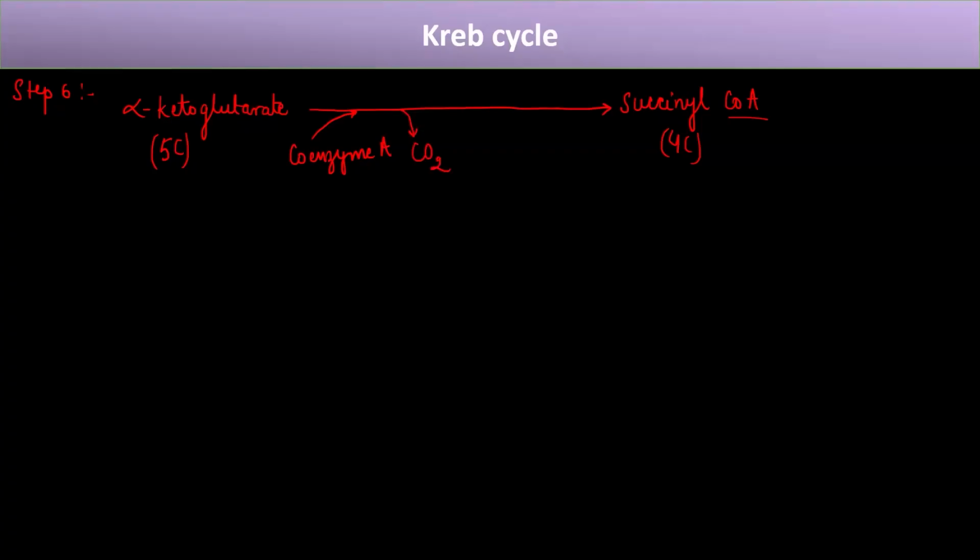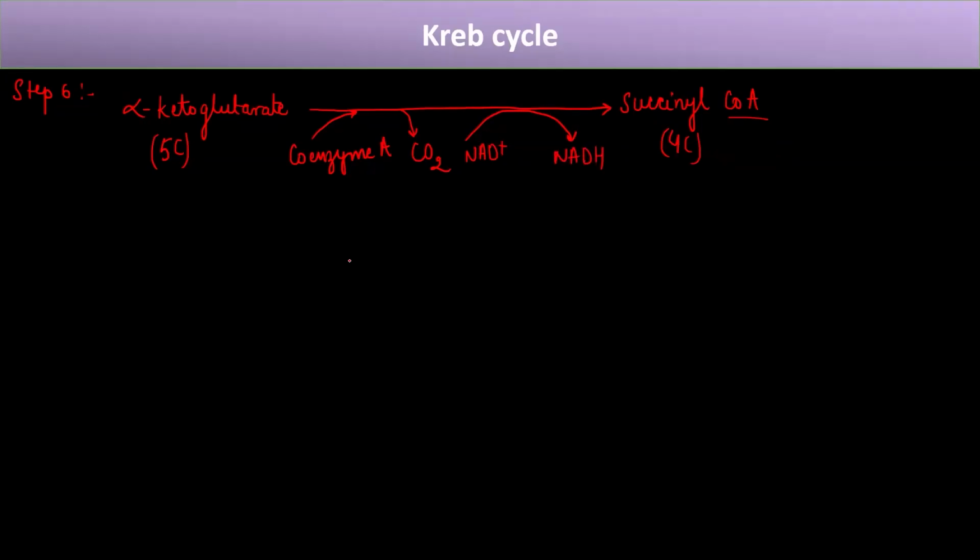So till this step, the 2 carbon dioxide that should be released by the addition of acetyl CoA have been released. Okay, so 2 carbon dioxide molecules have been released till step 6. So here the coenzyme A enters, CO2 is released, and apart from this, one more thing happens at this step. This NAD plus gets converted into NADH. Okay, so the NADH is formed.